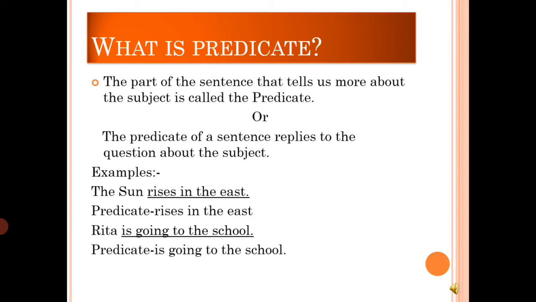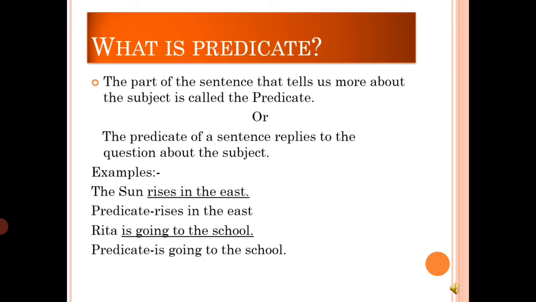Okay. Like the sun rises in the east. So here the predicate is rises in the east. Rita is going to the school. Rita is the subject of the sentence. So, is going to the school is the predicate of the sentence.